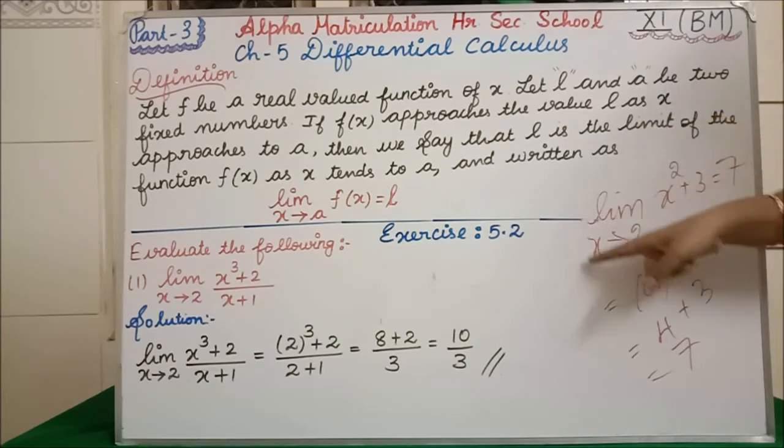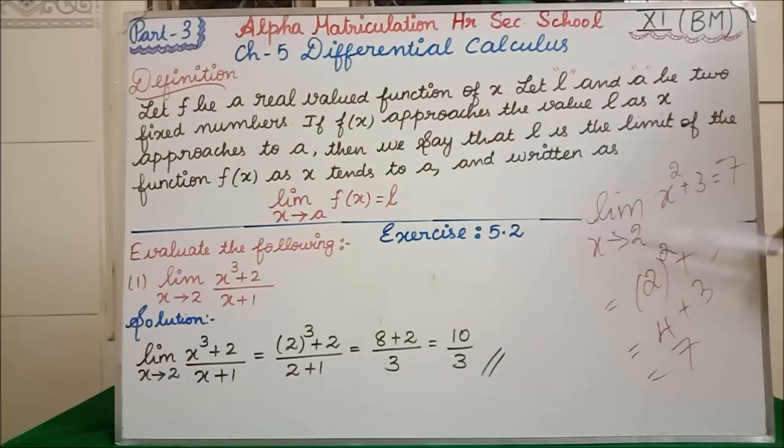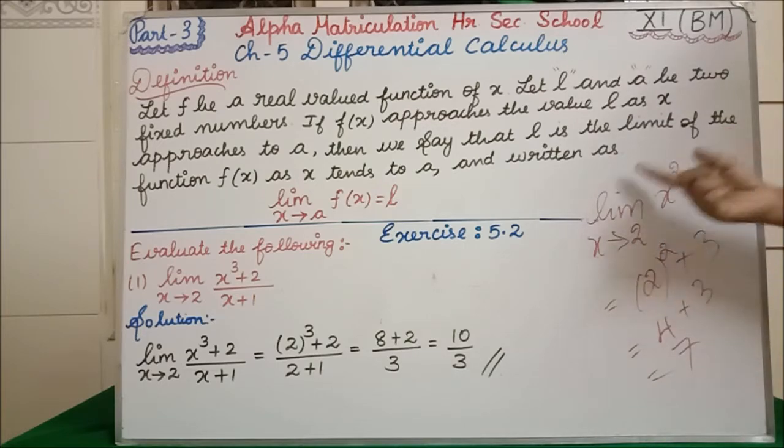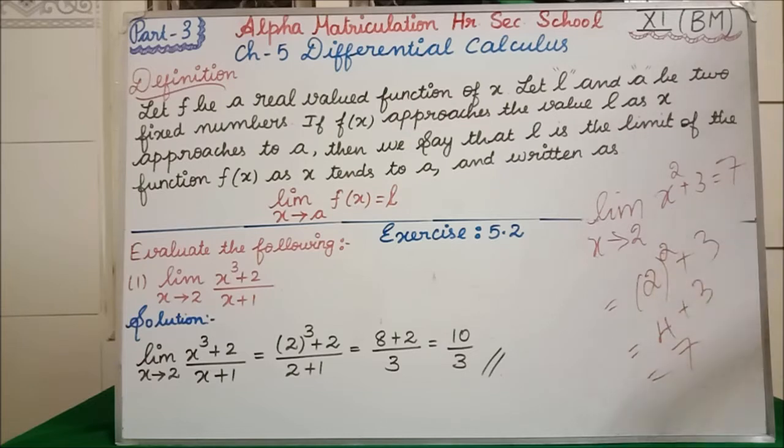So how can we write this? Limit x tends to A. Here we have limit x tends to 2. In the place of f of x we have x square plus 3, equal to L. In the place of L we have 7. Clear students, this definition? Clear how the limit definition works, all of you? Yes. Next, now we'll see exercise 5.2. The first subdivision is evaluate the following. Clear? Evaluate the following. See the first question.